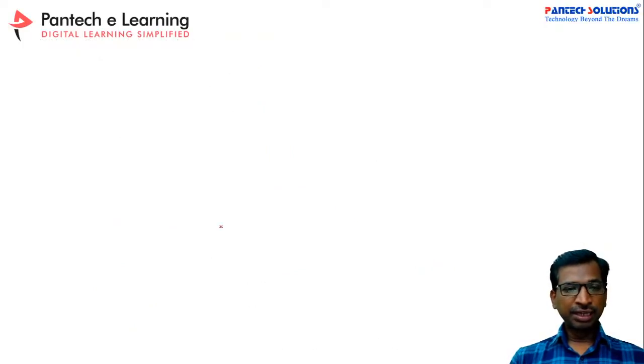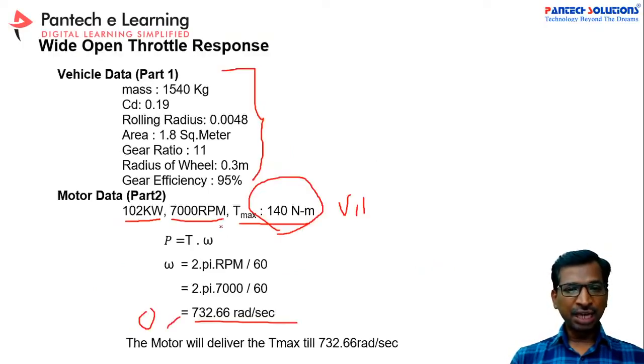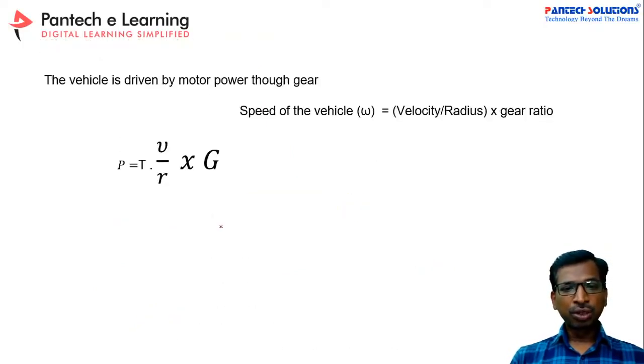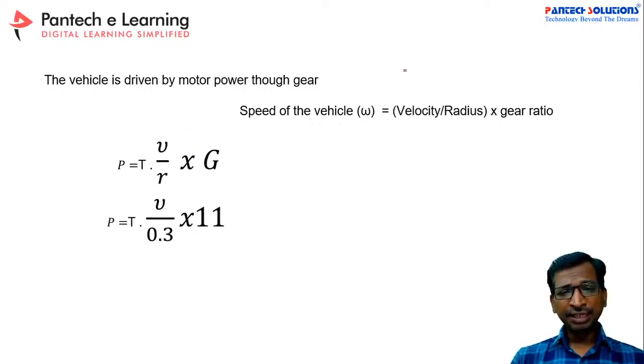Now with the same data, as we know, the motor power is P is equal to T into omega. Suppose omega is the critical speed. Here, this critical speed depends on the velocity divided by the radius of the tire as well as the gear ratio.